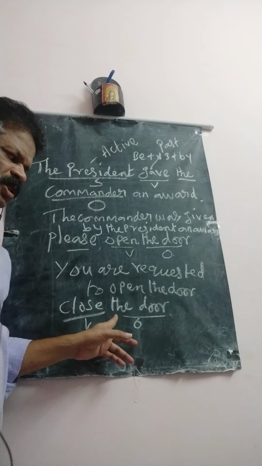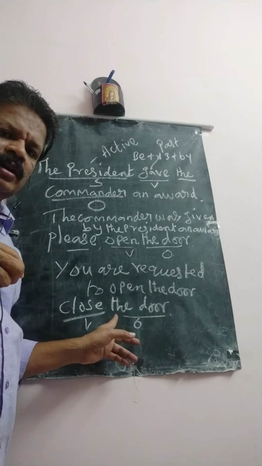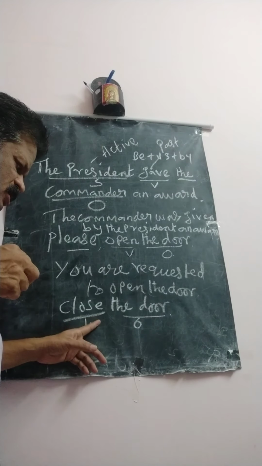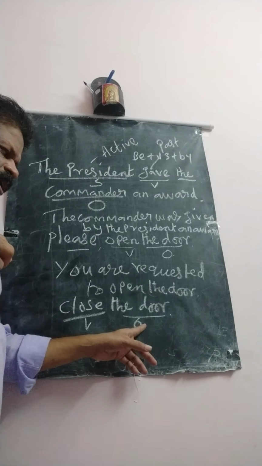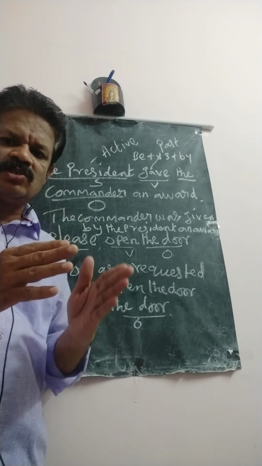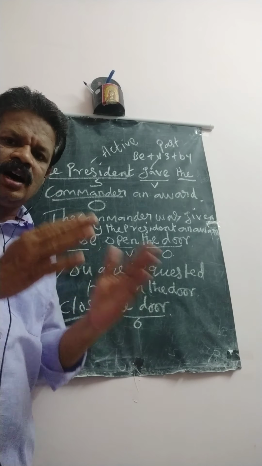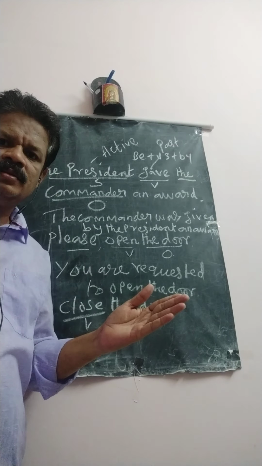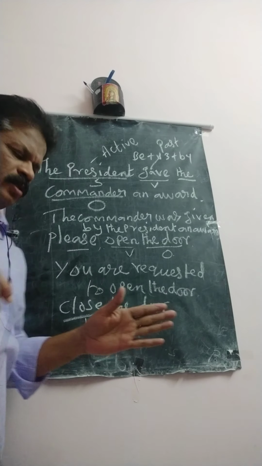This exercise comes in the structure of active form, which is the structure of verb plus object. Already I told you, if a sentence comes in the structure of verb, object, or verb, adjunct, that sentence should be called an imperative sentence.